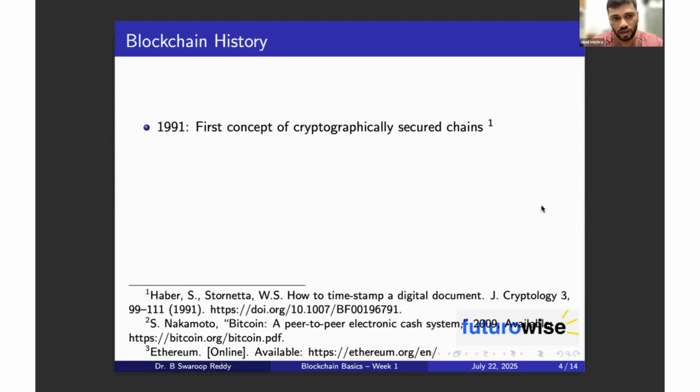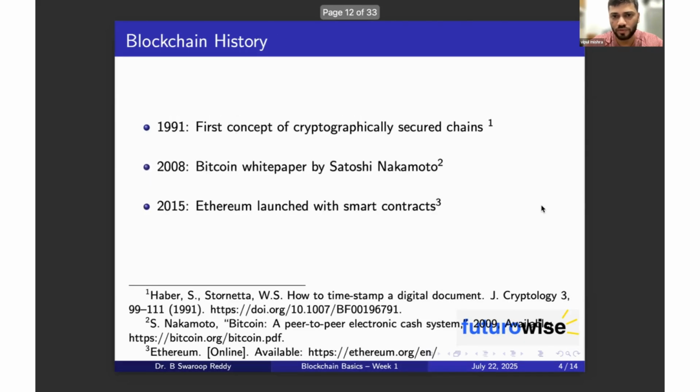Now, in 1991, we had the first concept of cryptographically secure chains. The focus initially in 1991 was to make sure that the digital transactions taking place are secured in a form that cannot be changed, and that also has an identity associated with itself, right?